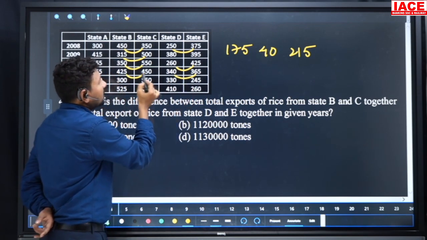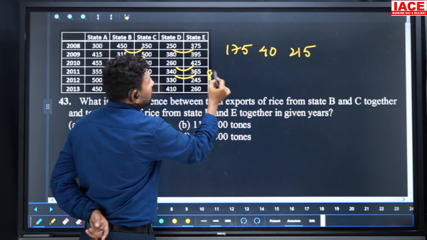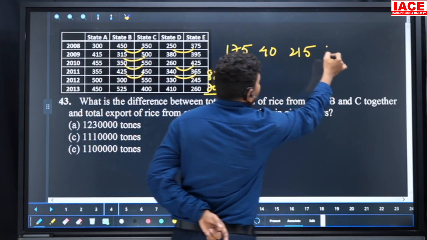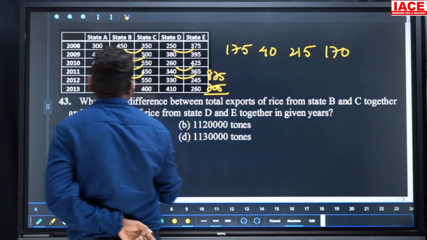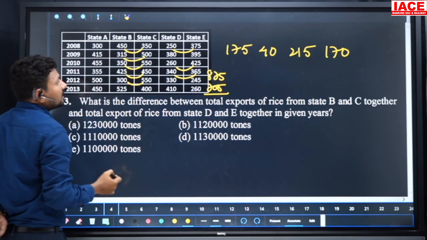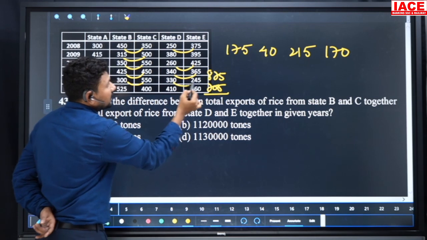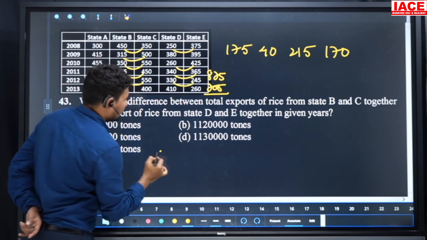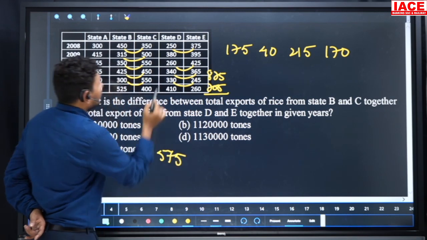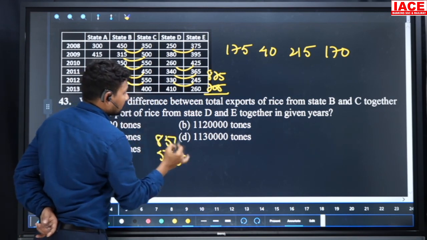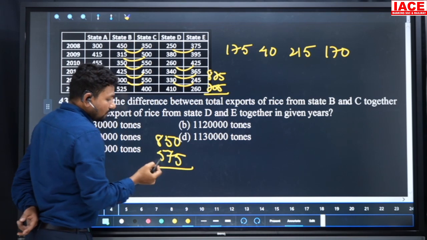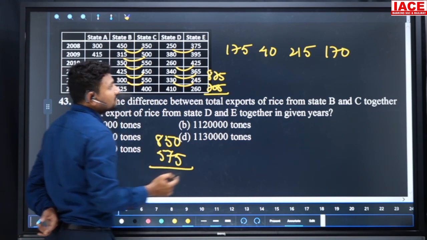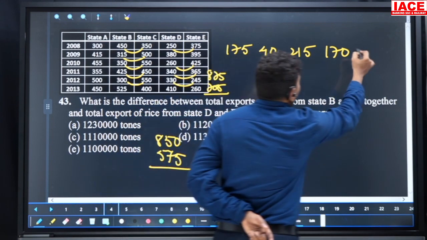From 875, 705 will be removed, we get the value 170. And next 300 and 550, 850, and 330, 245, which is equal to 575. 575 from 850 we'll remove here. So 575 to 800, how much should you add? 225. 225 plus 50, 275.